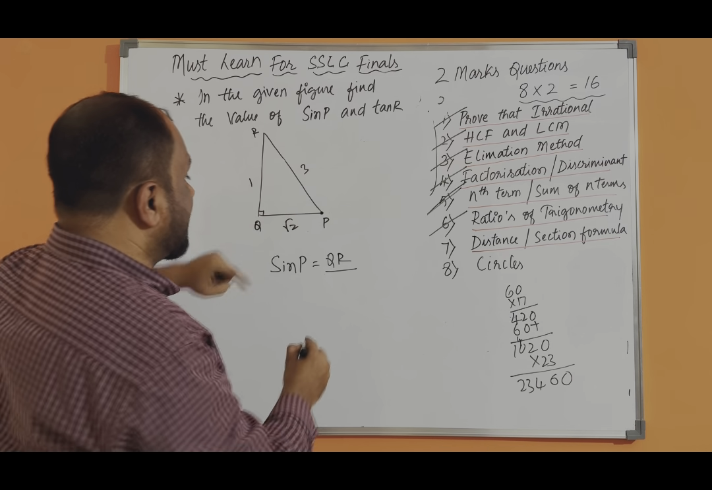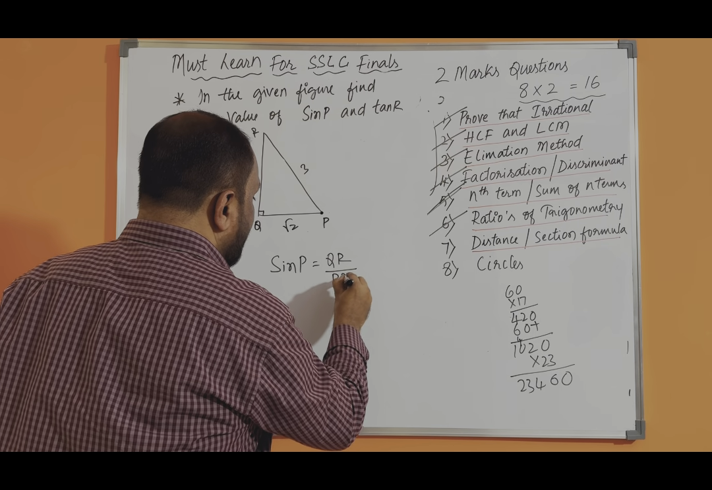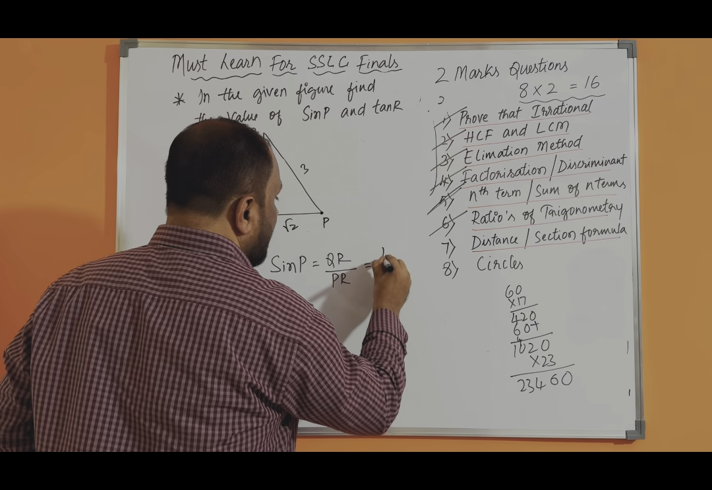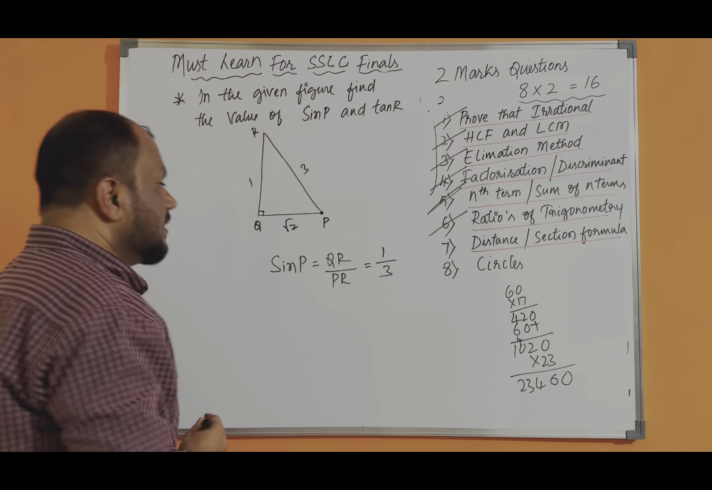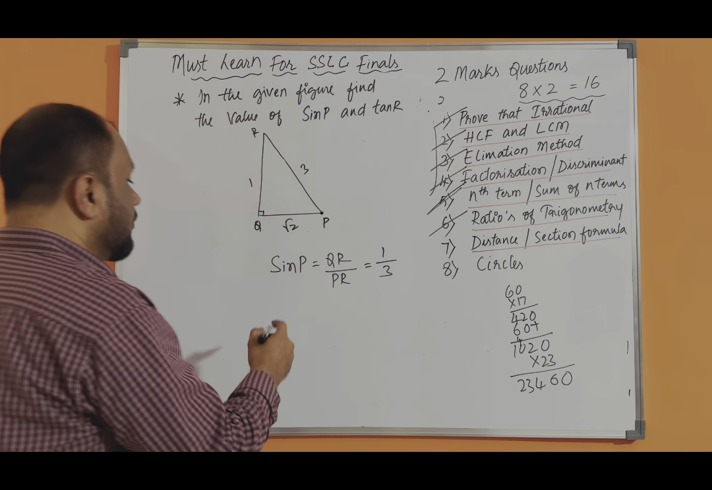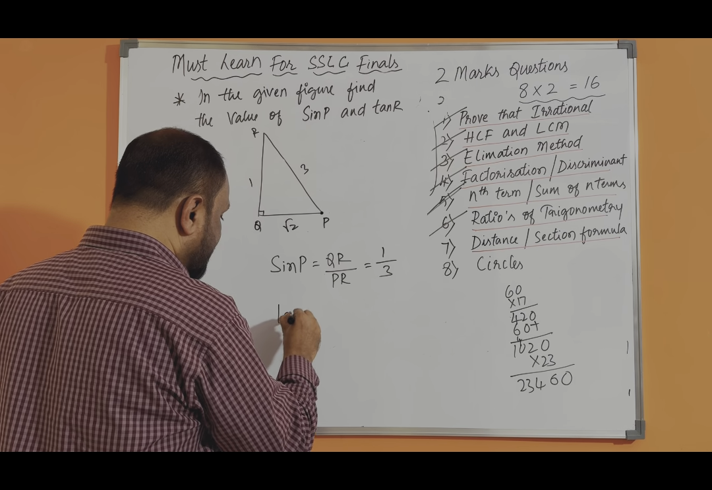And what is the hypotenuse? PR. So what is the value of QR? 1. PR is how much? 3. So the sine P value is 1 by 3. Then next you have to find out tan R.